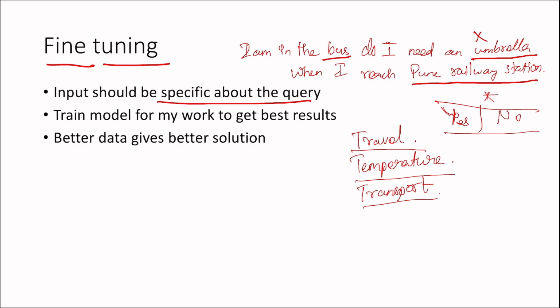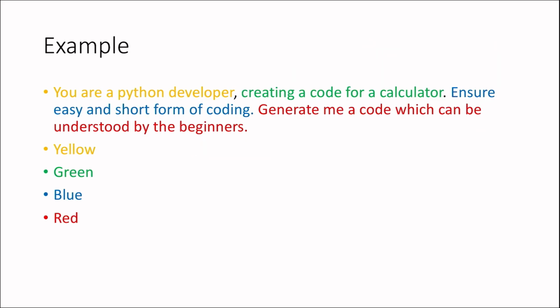yes or no. Okay, so we train the model to work like this: whatever we are inputting, whatever we are giving the machine to train, it will give you the answer according to that. Then better data gives a better solution. If I give an example, you will be able to find it. This is an example. You are a Python developer. So in yellow, we can say it is giving a description about you. So the following query will be considered only for the